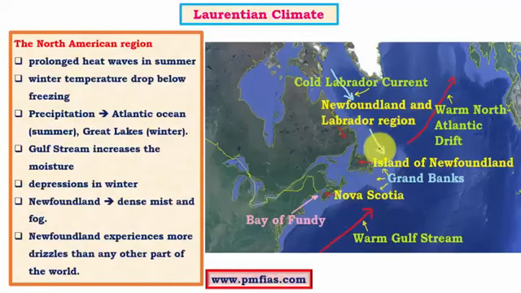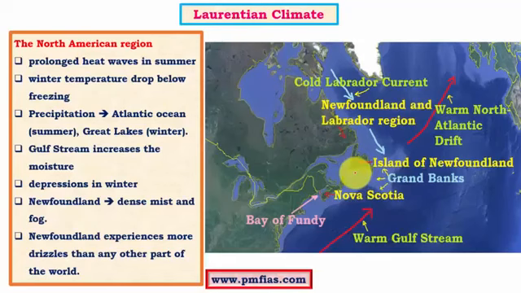So here the climatic conditions are highly influenced by the presence of ocean currents. We know that here we have the warm Gulf Stream which flows as the North Atlantic Drift towards the region of Norway, etc. And here there are various cold currents like the Labrador Current and Greenland Current, which come and get mixed with the warm Gulf Stream in this particular region, which is called the Grand Banks, which is a part of Newfoundland Island of Canada.